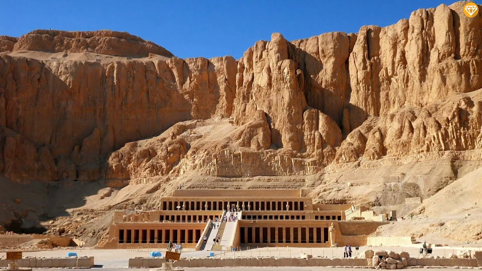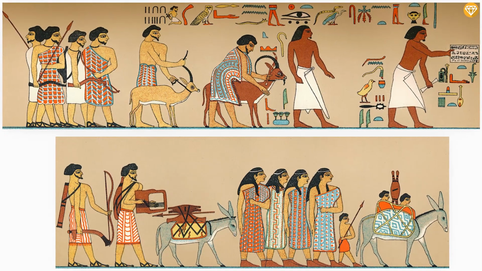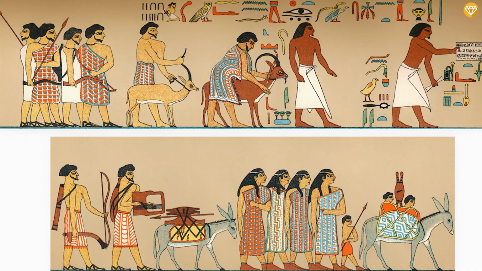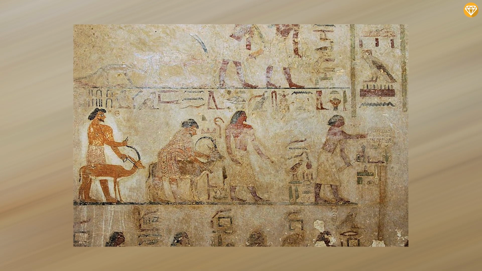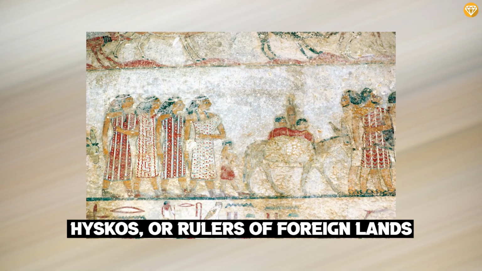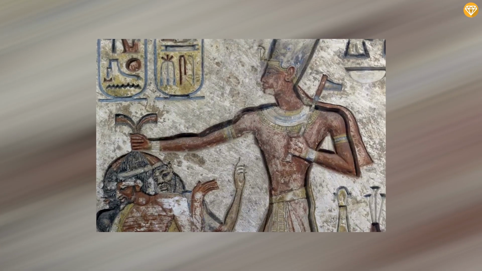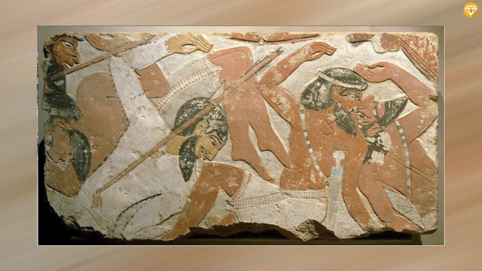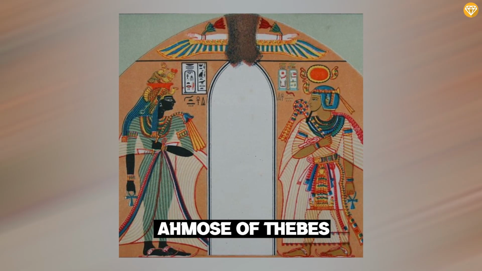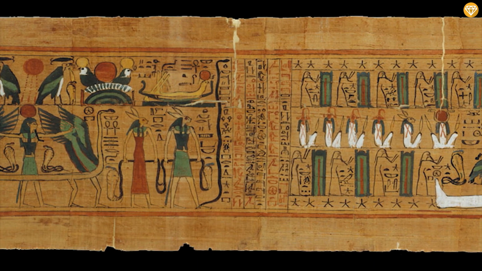Thebes became the capital of Egypt, where trade and immigration increased. This movement brought in several Semitic people who rose in wealth and power to influence the then Egyptian nation. The Egyptian people called them Hyksos, or rulers of foreign lands, who brought destruction everywhere they went. The Hyksos created many conflicts. They ransacked temples, oppressed the weak, and molested women. But all of this came to an end when Ahmose of Thebes became the pharaoh and drove the Hyksos from all of Egyptian land.